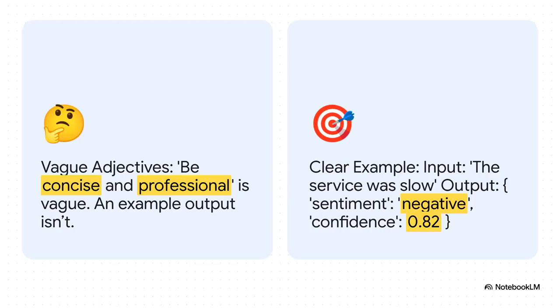Just look at the difference here. On one side, you have vague adjectives like "be concise and professional." I mean, what does that even mean? Really, it's so subjective. But look at the other side. You give it a clear example. Input is this, and the output should look exactly like this. See, there is zero ambiguity. It provides a rigid template that forces the model to give you a precise, machine-readable format every time.